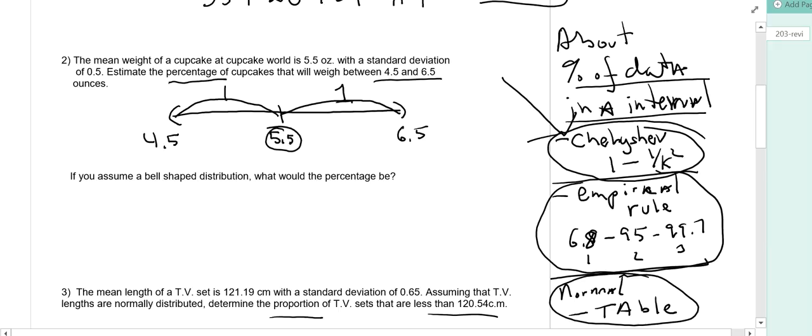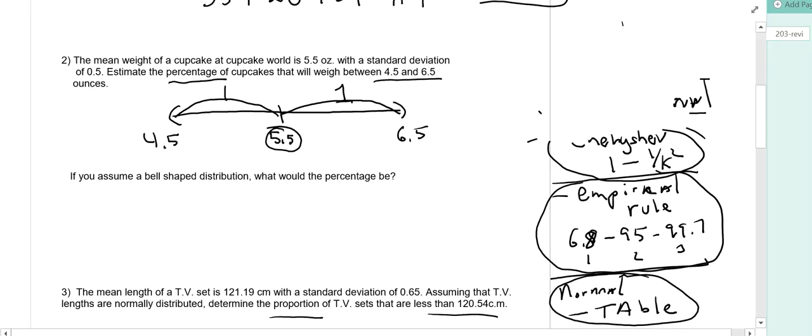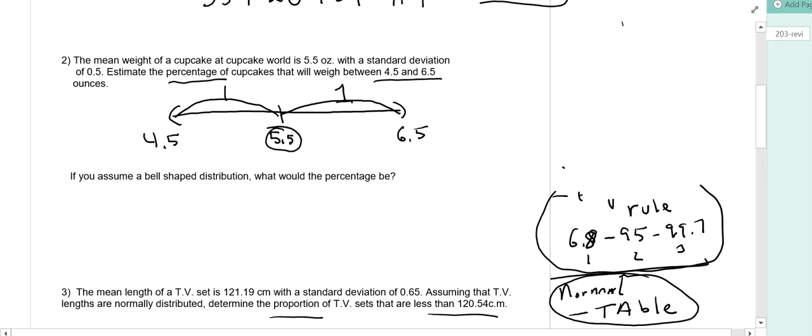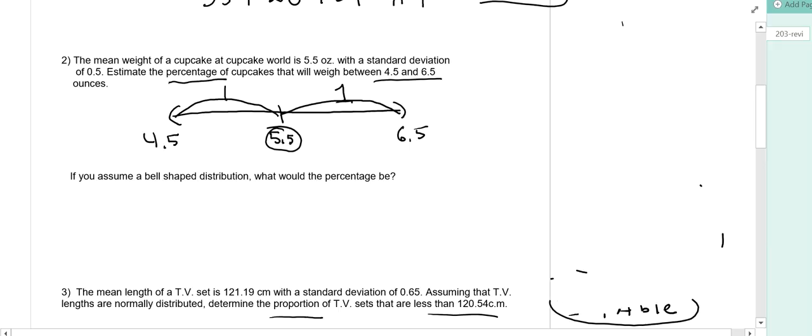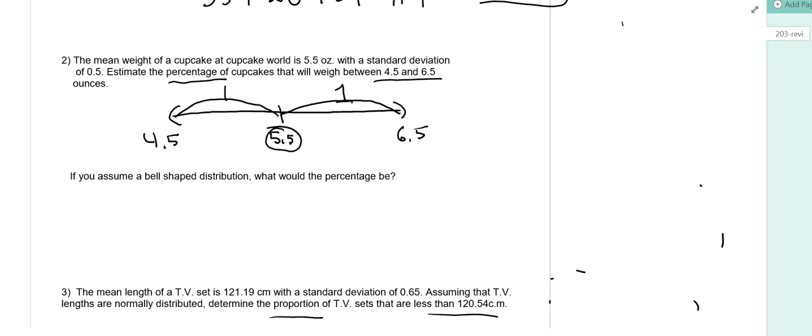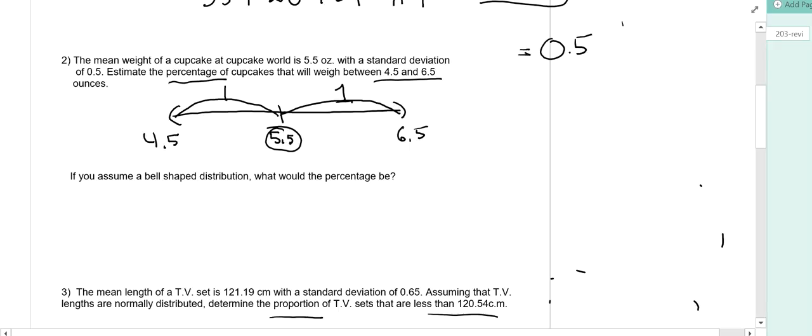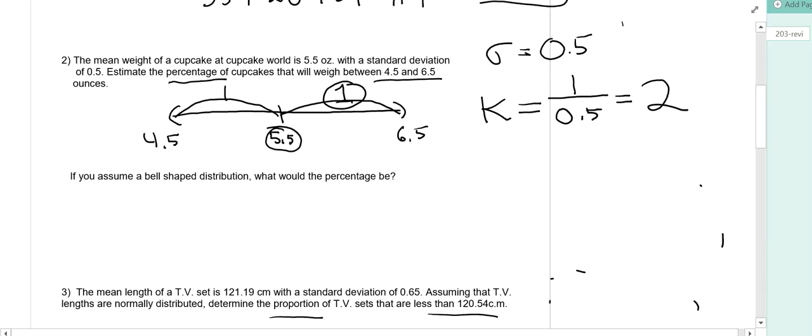If we're going to work with Chebyshev's, we need to know the number of standard deviations we are from the mean in terms of the endpoints. Our standard deviation is 0.5. The distance is 1, but we need the number of standard deviations from the mean. So we divide the distance by the standard deviation, and we are k standard deviations from the mean.